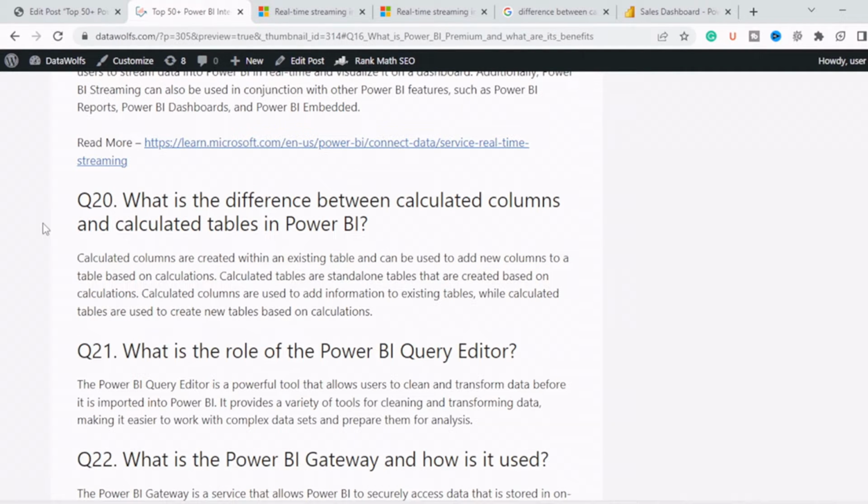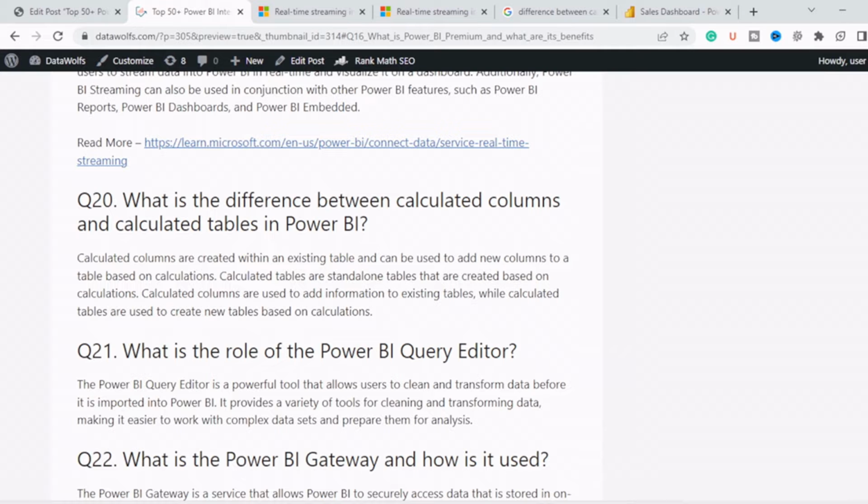What is the difference between calculated column and calculated table in Power BI? There is another similar question, which is the difference between calculated column and calculated measure, or measure, that we will discuss in the next video. For now, we are discussing the difference between calculated column and calculated table. So calculated columns are created within an existing table and can be used to add new columns to a table based on calculations. Whereas calculated tables are standalone tables that are created based on calculation.